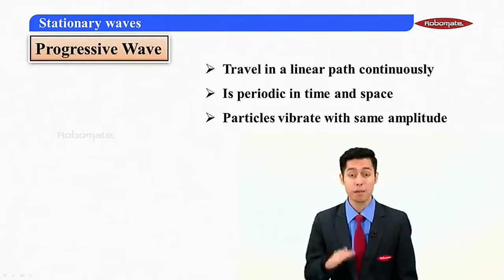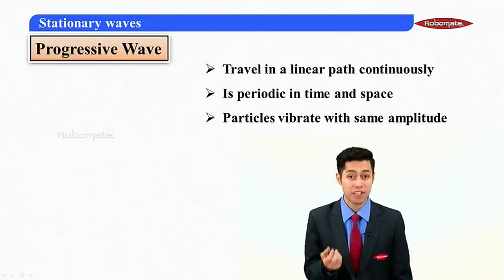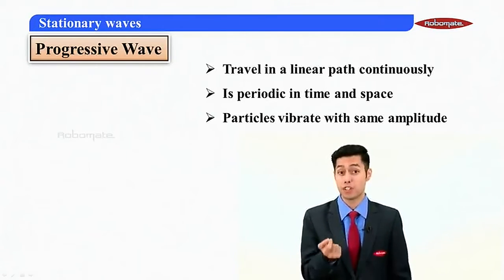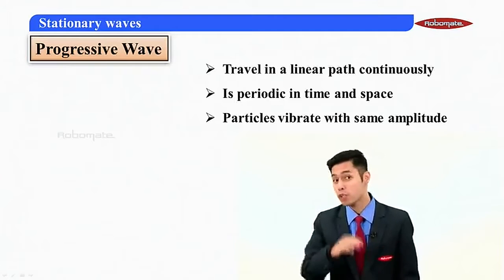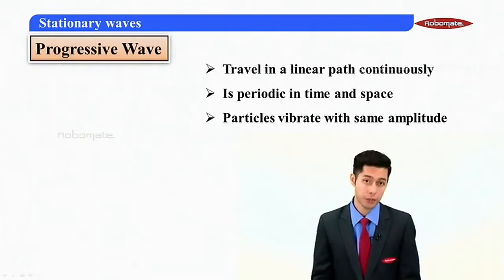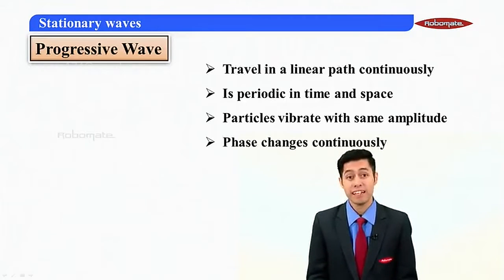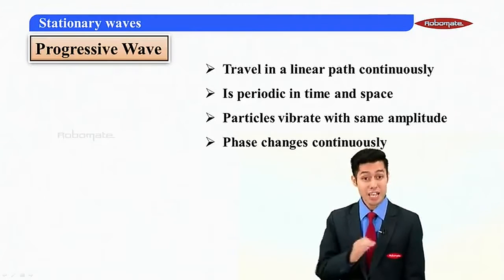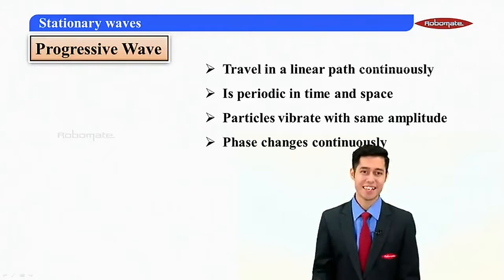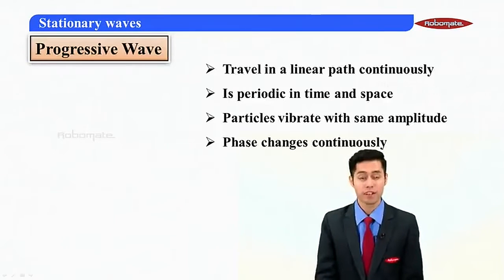Particles are vibrating in this wave because it is a motion of oscillatory disturbance. And the last very important point is that the phase continuously keeps on changing. So these are the points for a progressive wave.